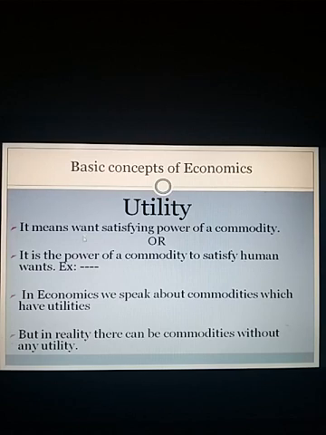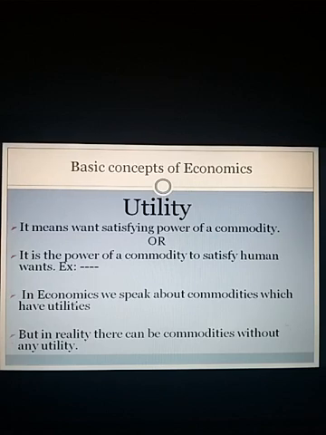However, the meanings of these terms are required to be known. Remember, you can expect this question for 2 marks: define the term utility. Just remember the simple meaning: want satisfying power of a commodity, or power of a commodity to satisfy human wants. Any example you can give. For example, you want to sit, but if you get a chair, a table, furniture, then furniture has utility.